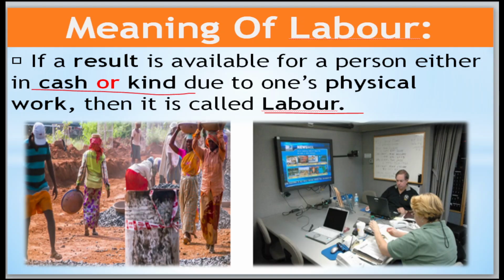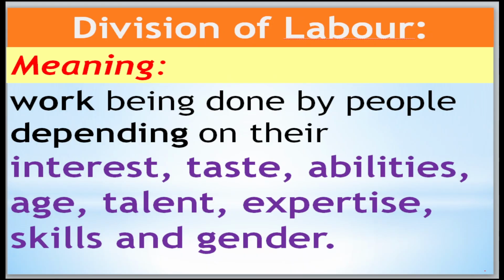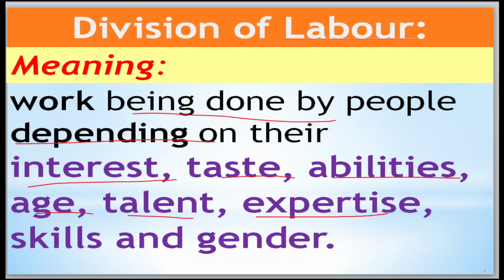Now move to the next, division of labor. It is very important for one more question. Work being done by the people depending on their interest, taste, abilities, age, talent, expertise, skills, and gender is called the division of labor.